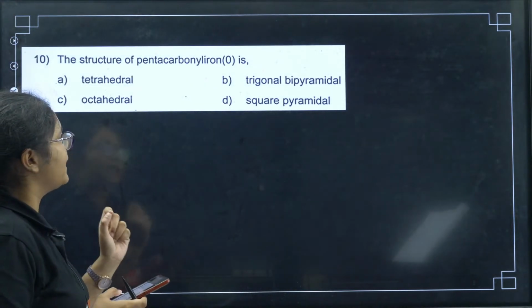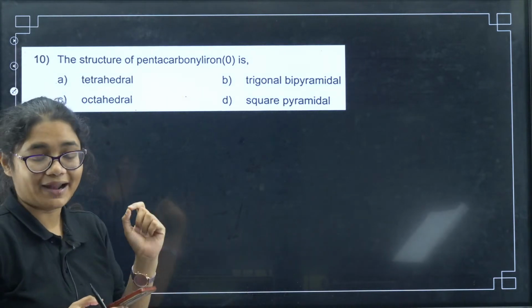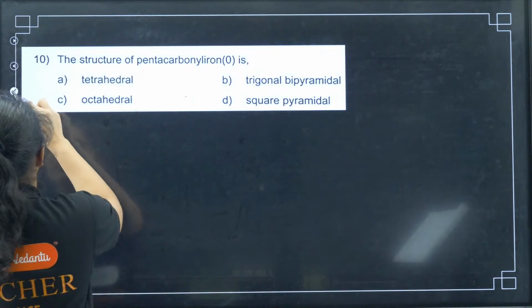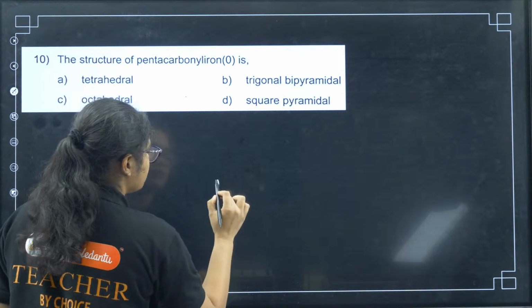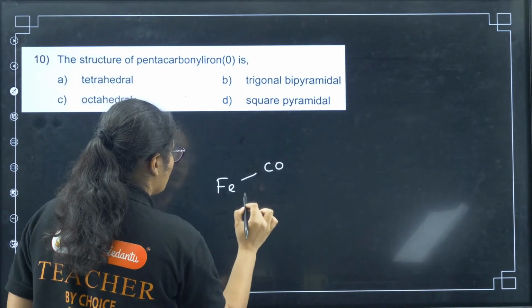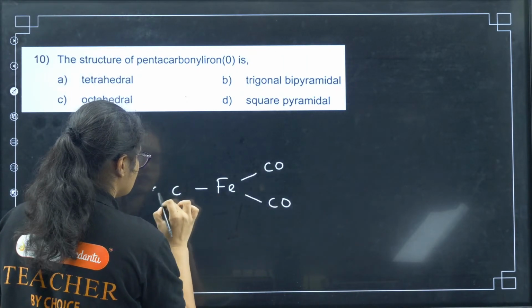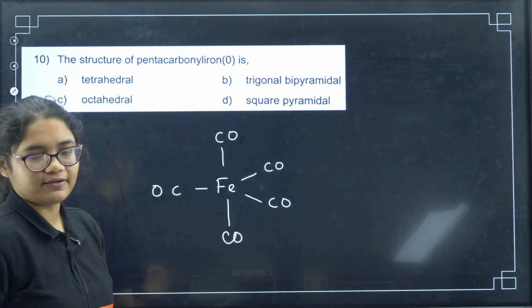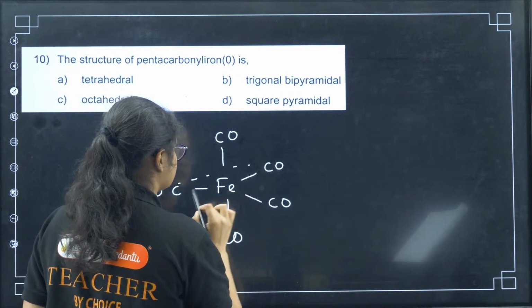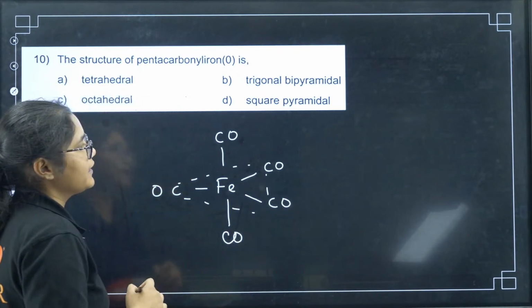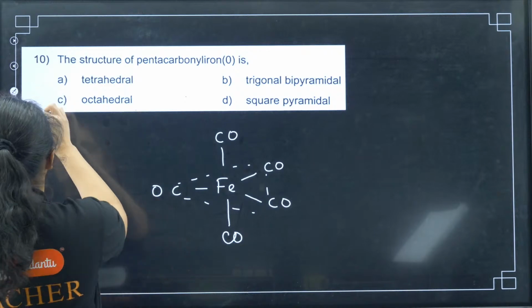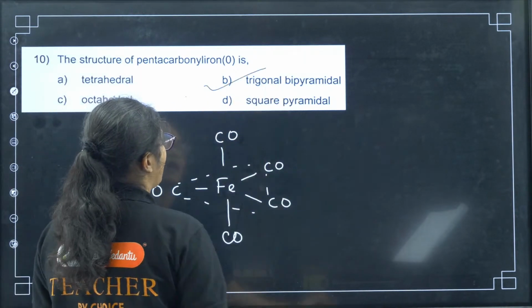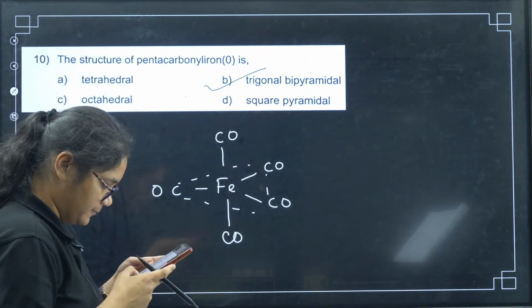The structure of pentacarbonyl iron(0) is... So if you see pentacarbonyl, we have Fe(CO)5. So pentacarbonyl, you can see the structure like this. This is trigonal bipyramidal. So that is your option number B, and the correct option is 10B, right?